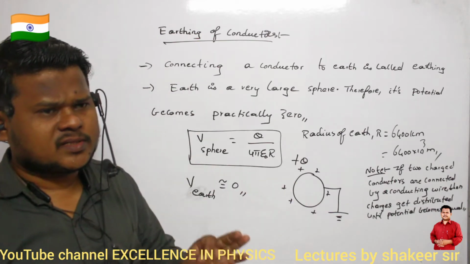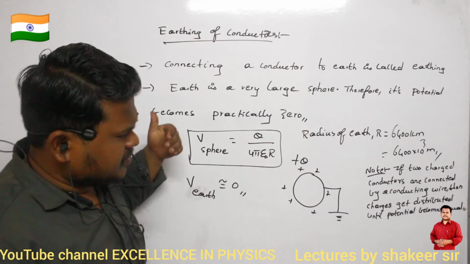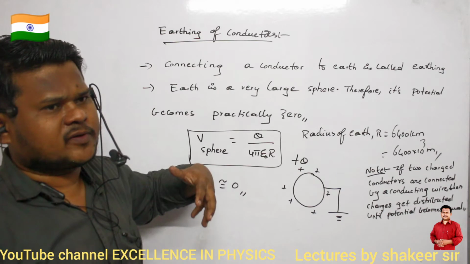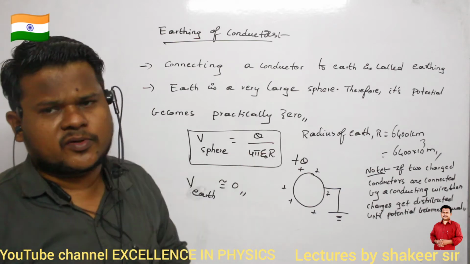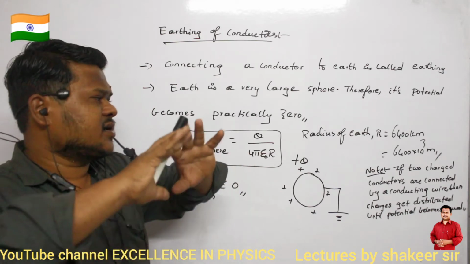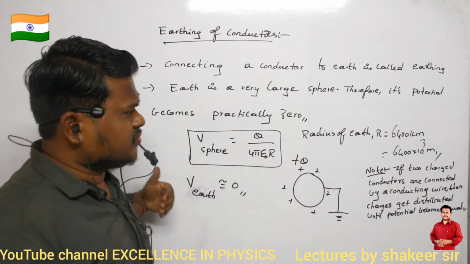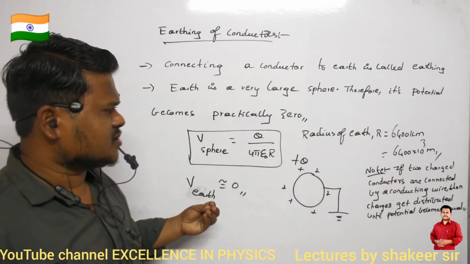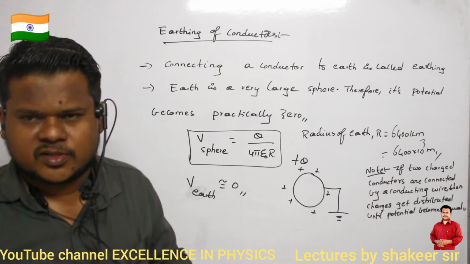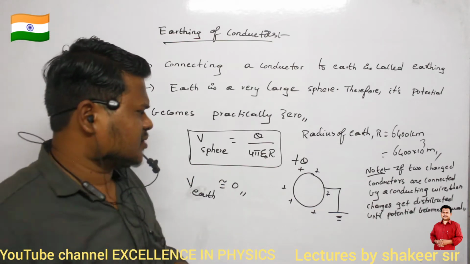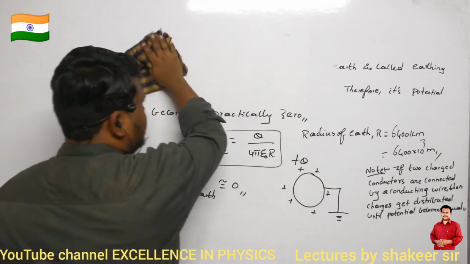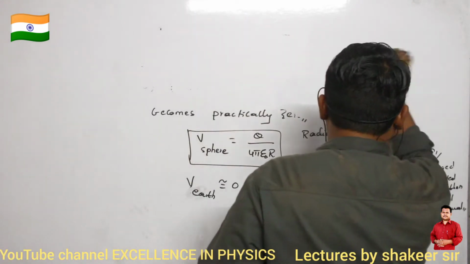Earth's potential is zero. And whatever the amount of charge you give to Earth, or whatever the charge you take away from Earth, the potential of Earth is never going to change. Because its radius is so large that even if you supply a huge amount of charge to it, or take out a huge amount of charge from it, the potential of Earth is not going to change. So make a note of that point also. Clear?